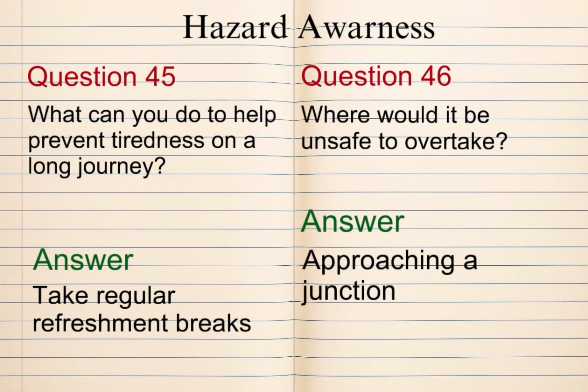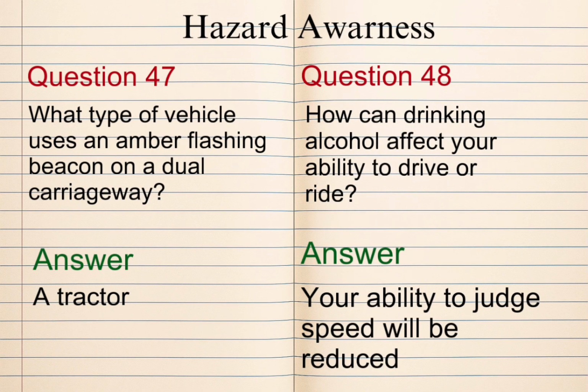Question 46. Where would it be unsafe to overtake? Answer: approaching a junction. Question 47. What type of vehicle uses an amber flashing beacon on a dual carriageway? Answer: a tractor. Question 48. How can drinking alcohol affect your ability to drive or ride? Answer: your ability to judge speed will be reduced.